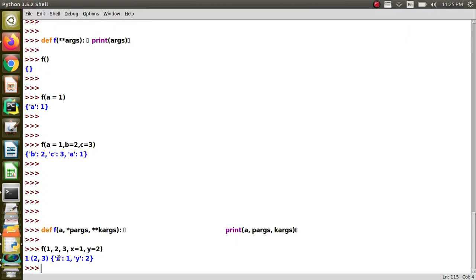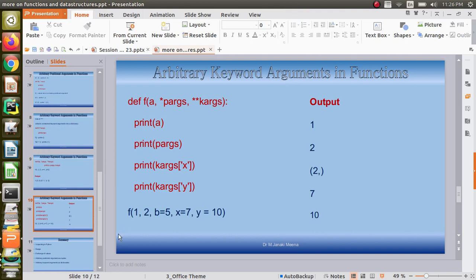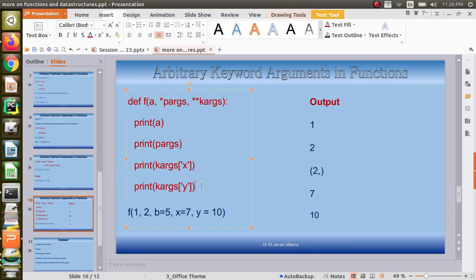So you can see what happens is when I pass 1, the first value will be 1, a will be 1, and p-args will be a tuple with two values 2 and 3, and then k-args will be a dictionary with the remaining two keyword arguments. And we are asking to print everything on the same line, so it is getting printed. Now let us check this function.